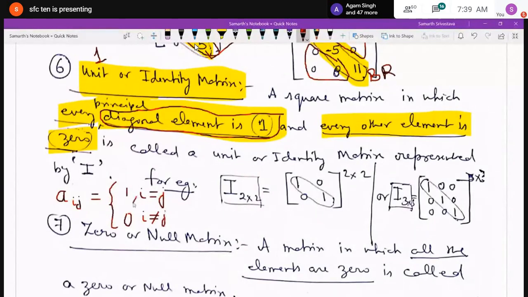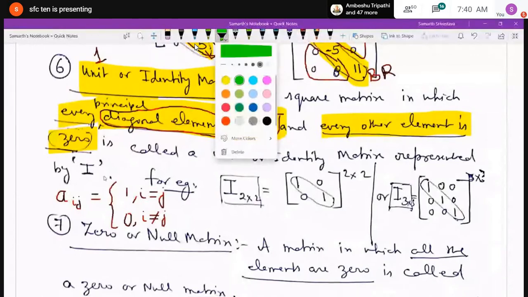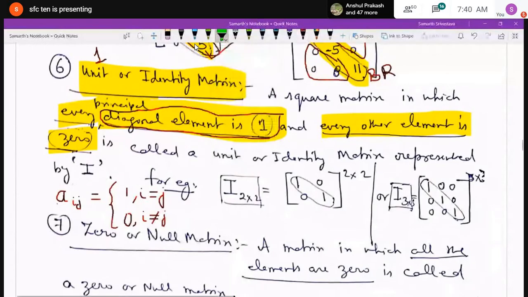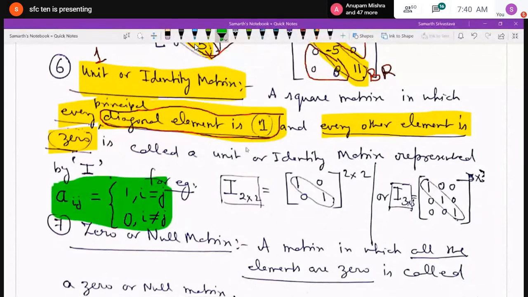Over here, I have written the order of the matrix below. So I 2 by 2 means it is the identity matrix of order 2 by 2. So I have written 1 0 0 1. You have to just remember that the identity or unit matrix of order 2 by 2 is 1 0 0 1, except the principal diagonal elements, the rest of the elements are 0.